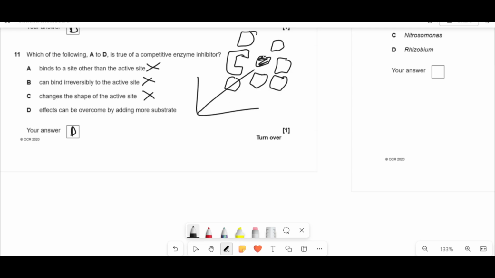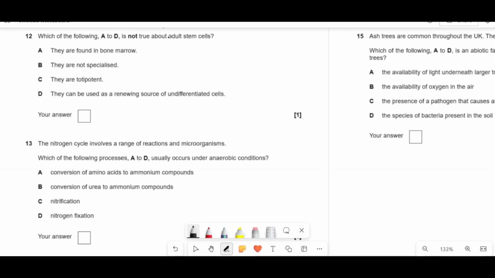Which of the following A to D is not true about adult stem cells? They are found in the bone marrow. Well, you've got your hematopoietic stem cells, which make all of your blood cells. So they are in the bone marrow, yes. They are not specialized. That is true because they then become specialized. They are totipotent. That is the one that's untrue, because totipotent means it can become literally any tissue type in existence. So that one's already out.